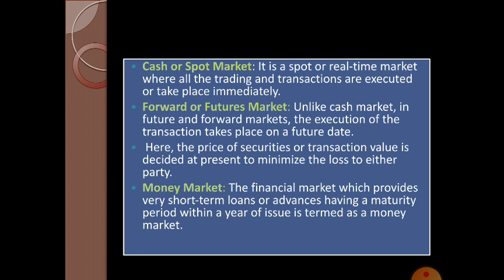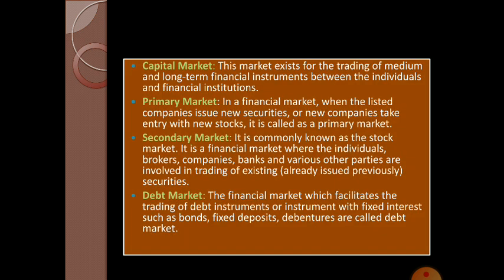The next one is capital market. What is capital market? Trading of medium and long-term financial instruments between the individual and financial institution. Here the long-term financial instruments are traded. The next one is primary market. What is primary market? New securities are traded here, or a new company enters with new stock. Then secondary market. What is secondary market? Trading on already existing securities is done here.